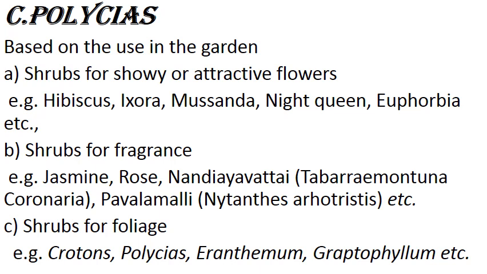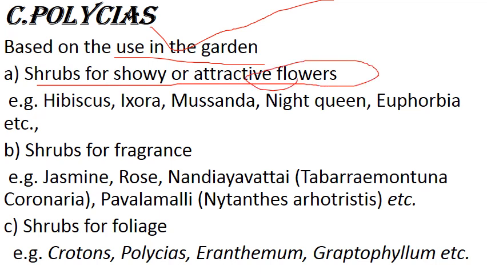The answer is C, Polycias. We all know shrubs are very good for gardening. So based on the use of the gardening, we classified shrubs into three categories mainly. First one, shrubs for showing attractive flowers: Hibiscus, Ixora, Musandra, Night Queen, Euphorbia, etc.